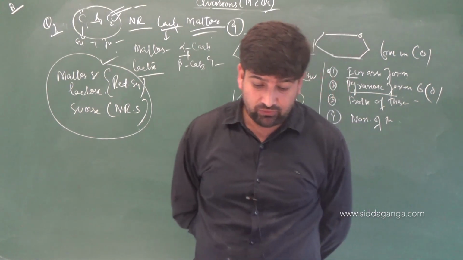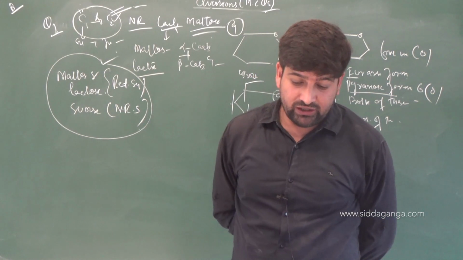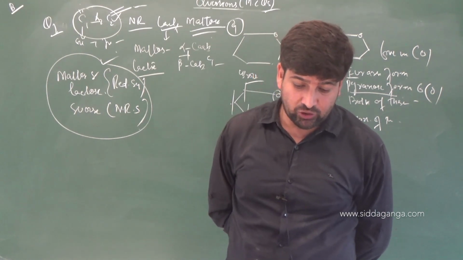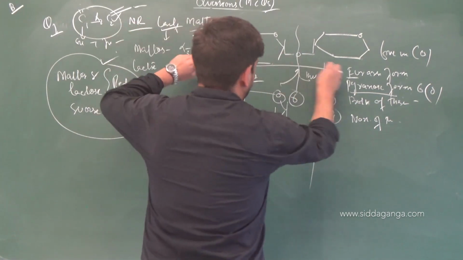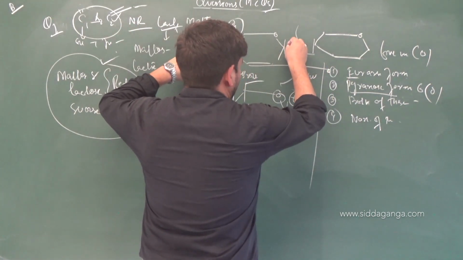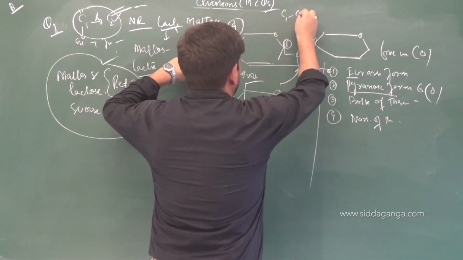On hydrolysis of 1 mole of maltose, 2 moles of D-glucose are obtained. These 2 glucose units are linked together through alpha glycosidic linkage. Very simple. So when you have 2 maltose units, same question it is. This one is carbon number 1 and this is carbon number 4. So alpha linkage is between C1, C4.